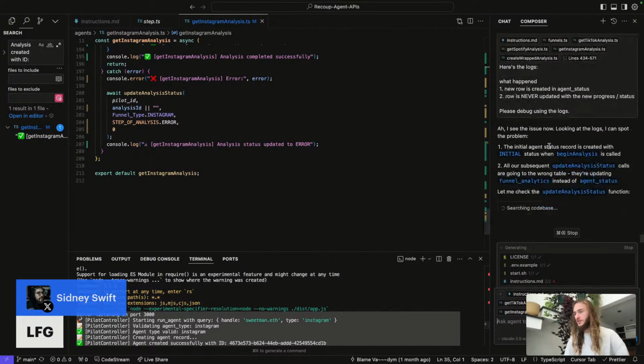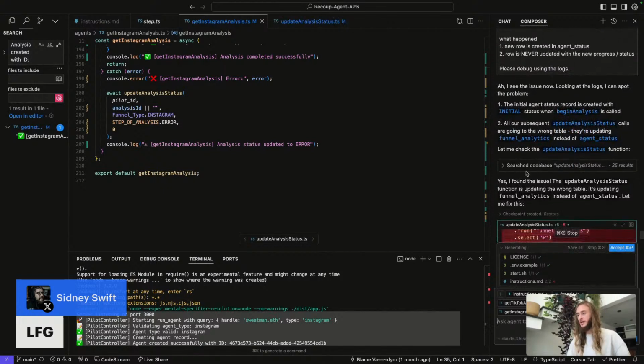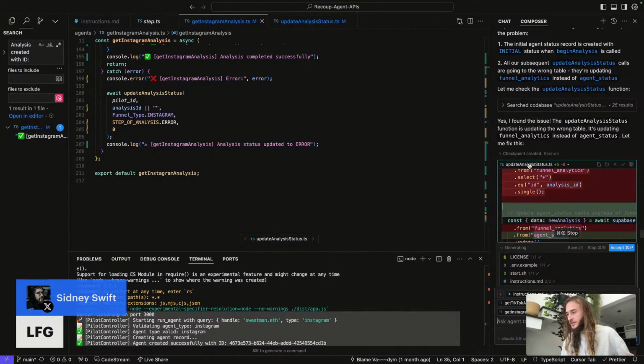See the issue now. Looking at the logs, I can spot the problem. The initial agent created with initial status when it was called. All our subsequent requests are going to the wrong table. They're updating funnel analytics instead of agent status. Let me check the update analysis status function. The analysis status is updating funnel analysis.